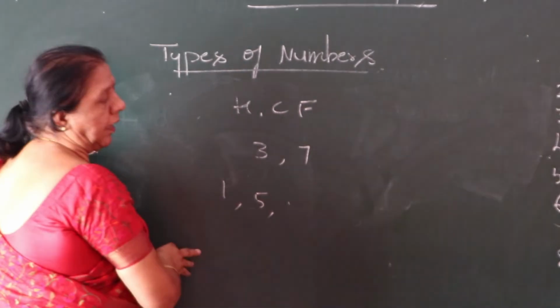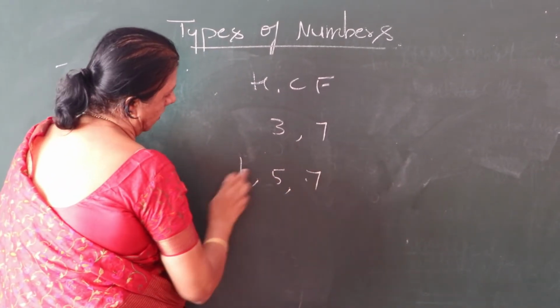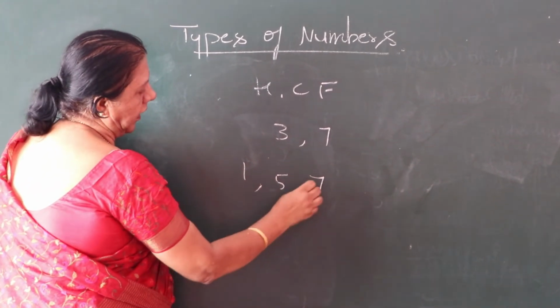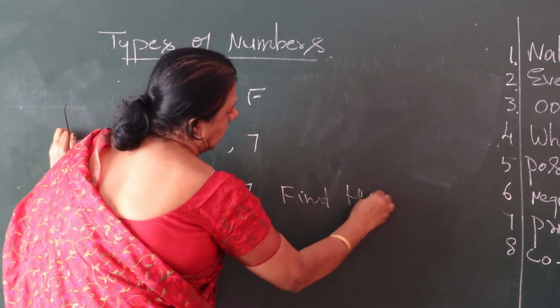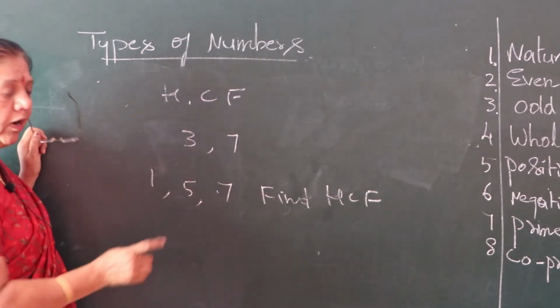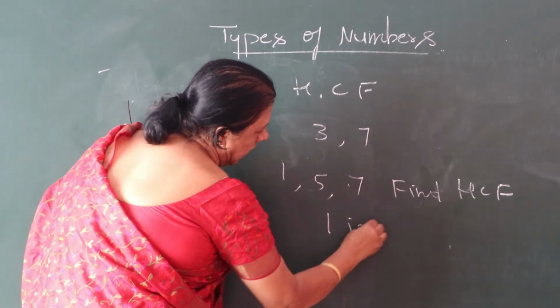Take for example 1, 5, and 7. Find the HCF. What is the HCF of these 3 numbers? 1 is the HCF.